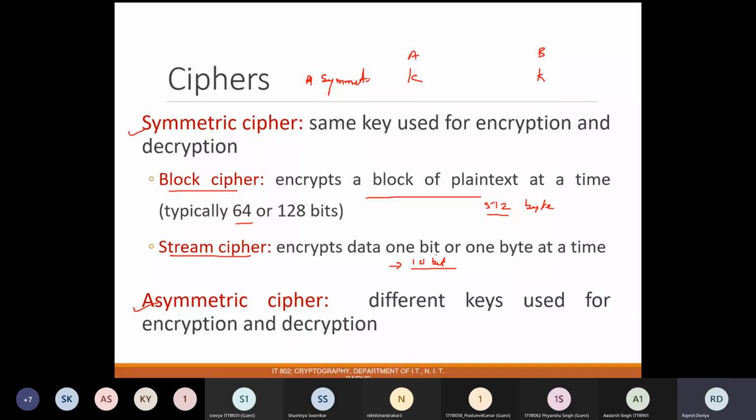Okay, and in case of asymmetric one, both the parties are going to use different keys. If this is K1, then B is going to use K2. So the keys are not going to be the same. This is the key for encryption and this is the key for decryption. We'll see and discuss this in the coming slides as well.